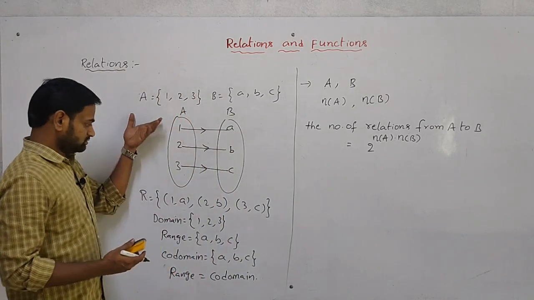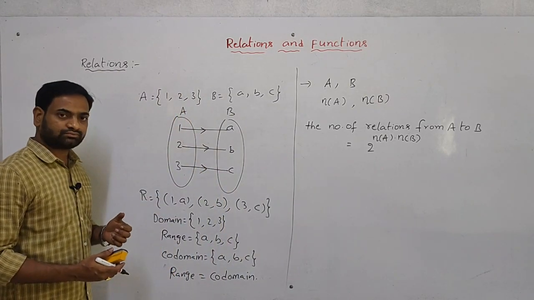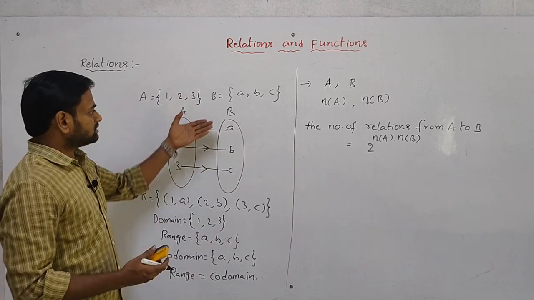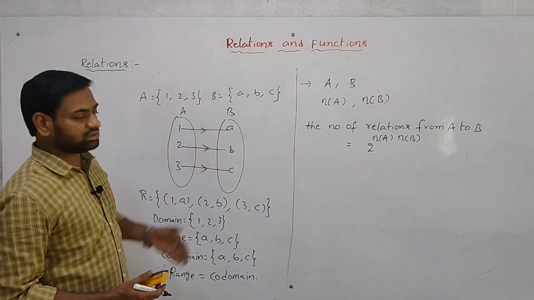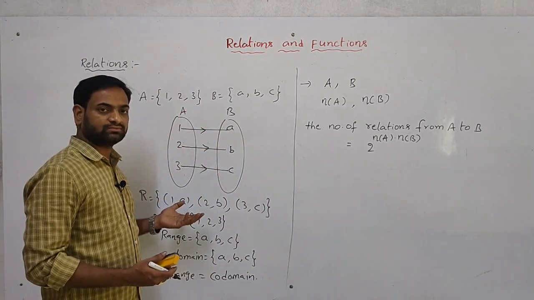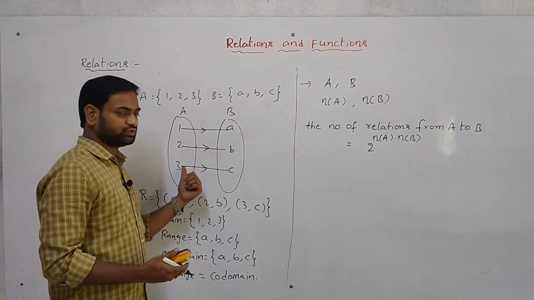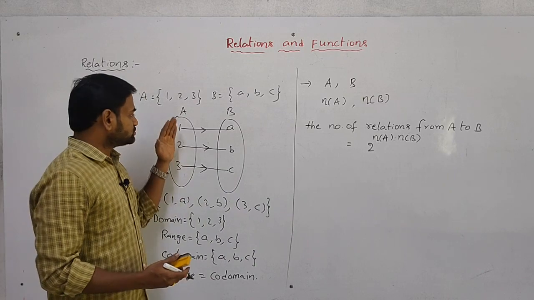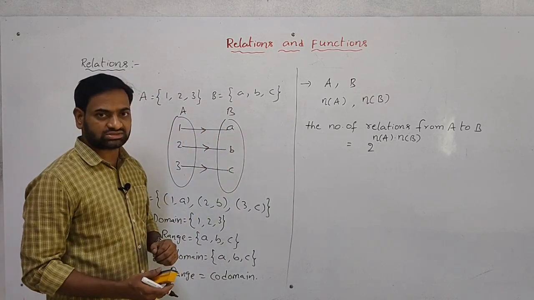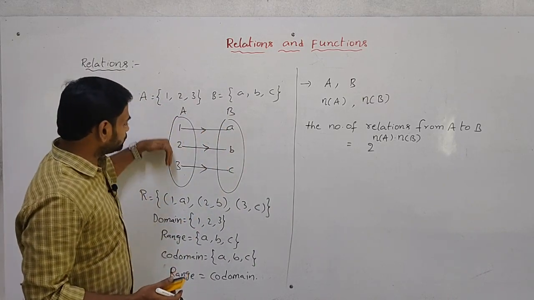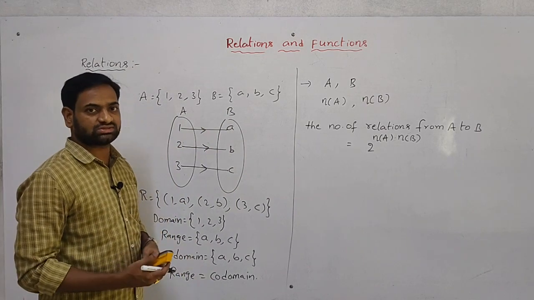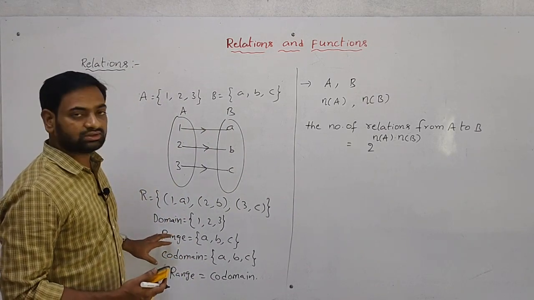Next, I gave images. These A, B, C are called images of 1, 2, 3. Image of 1 is A, image of 2 is B, image of 3 is C. These 1, 2, 3 are called pre-images. Clear?